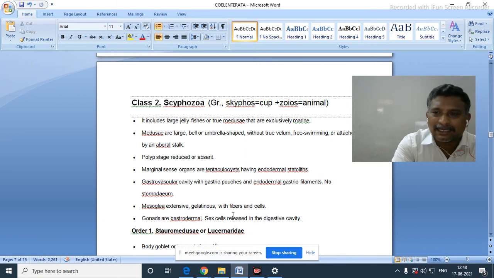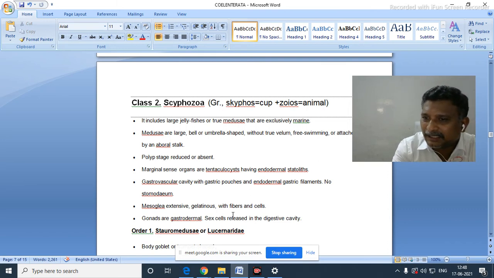Now class 2, Scyphozoa. Scyphos means cup, zoa means animal. They include jellyfishes, which are true medusae and exclusively marine. Here the polyp may not be there.